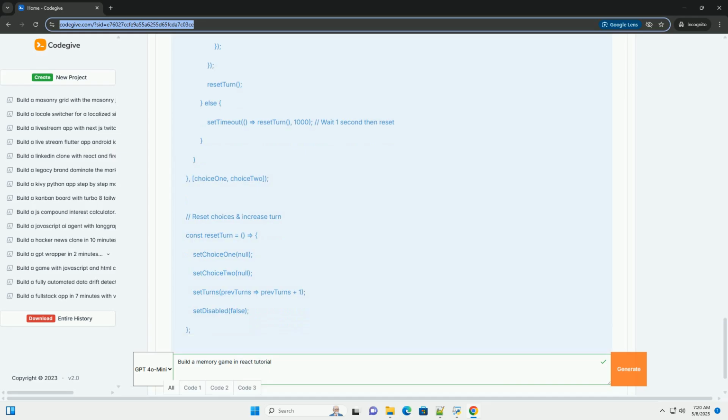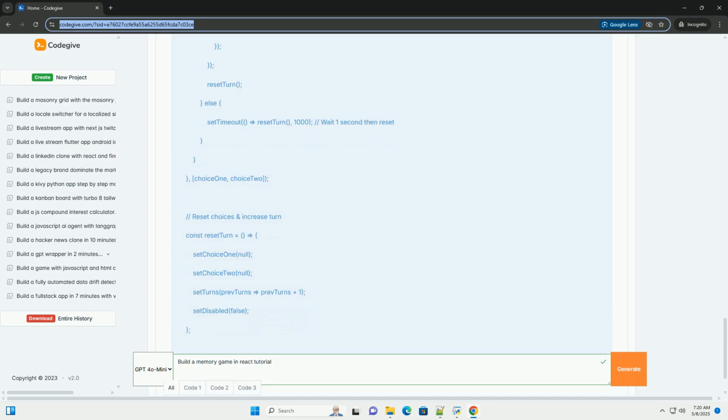useEffect hook, initial shuffle. This useEffect hook runs only once when the component mounts; the empty dependency array ensures this. It calls the shuffle cards function to start the game with a shuffled deck. JSX structure. It renders the memory game heading. It renders a new game button that calls the shuffle cards function. It renders the card grid container, which uses CSS grid to arrange the cards in a grid layout.